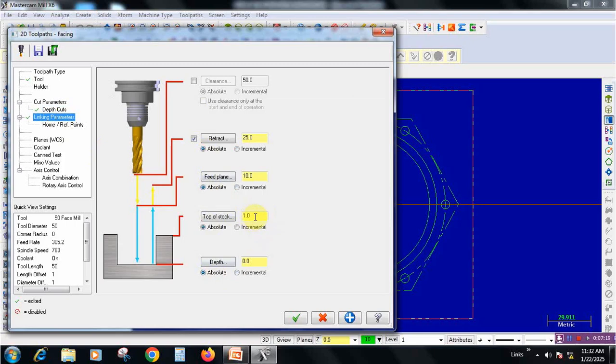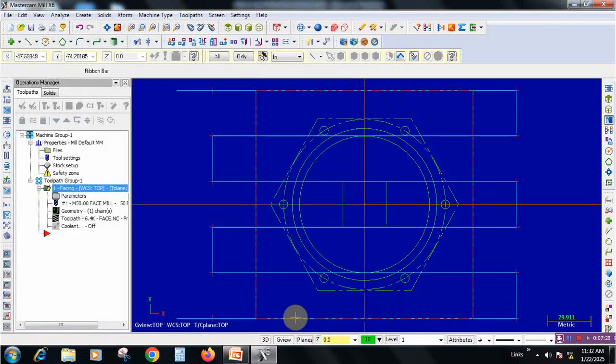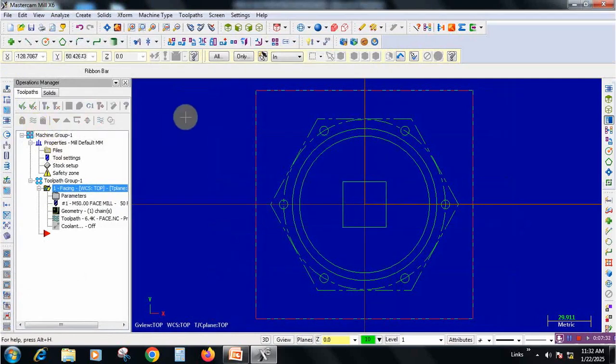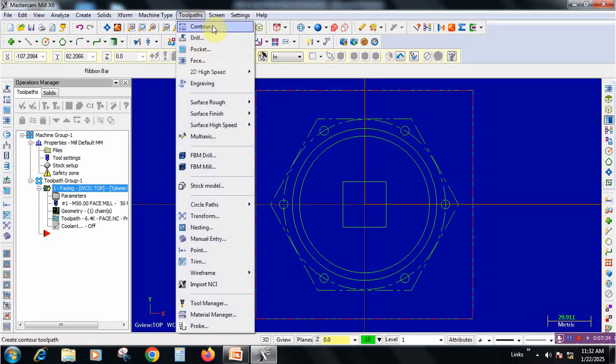Now the top of stock will be 1, and after the phasing operation the bottom portion will become 0. Simply give it OK. Phasing operation has been completed. Now we need to select a contour milling.